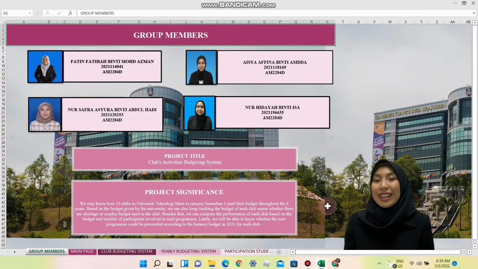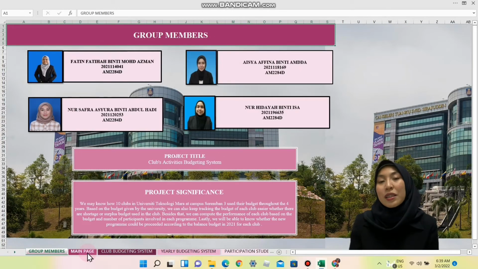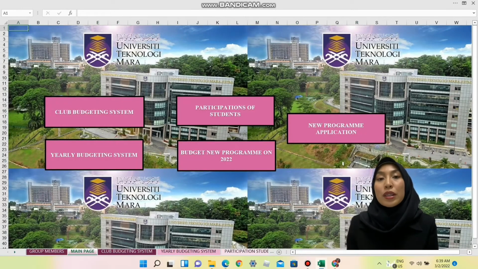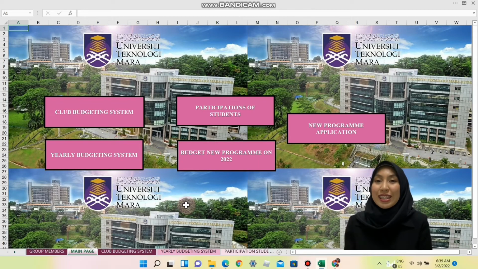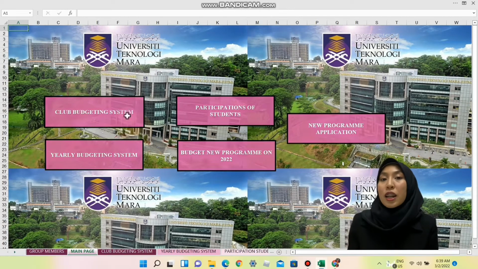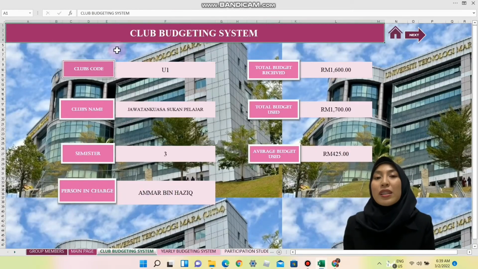So, basically, we have 8 sheets in this system. The first sheet is the introduction of group members, which I have presented previously. The next one is the main page, where the user will open and click to choose their worksheets. Thirdly, the club budgeting system, where we can see the overall data and summary regarding one particular club.